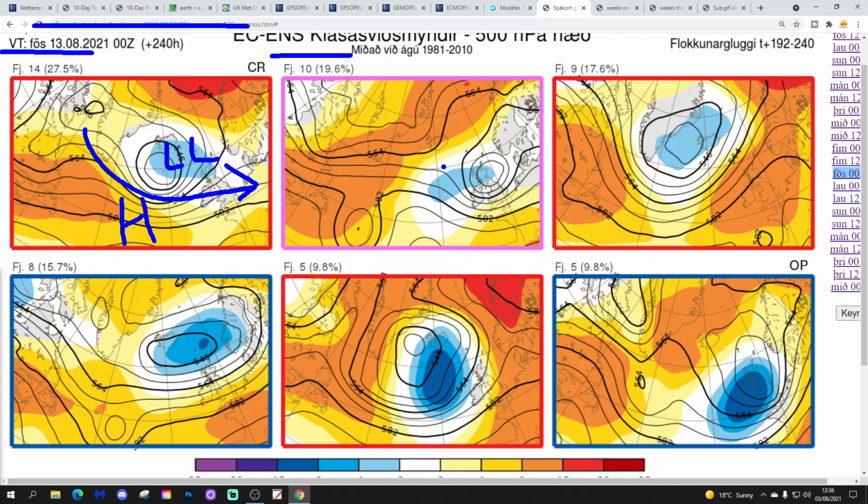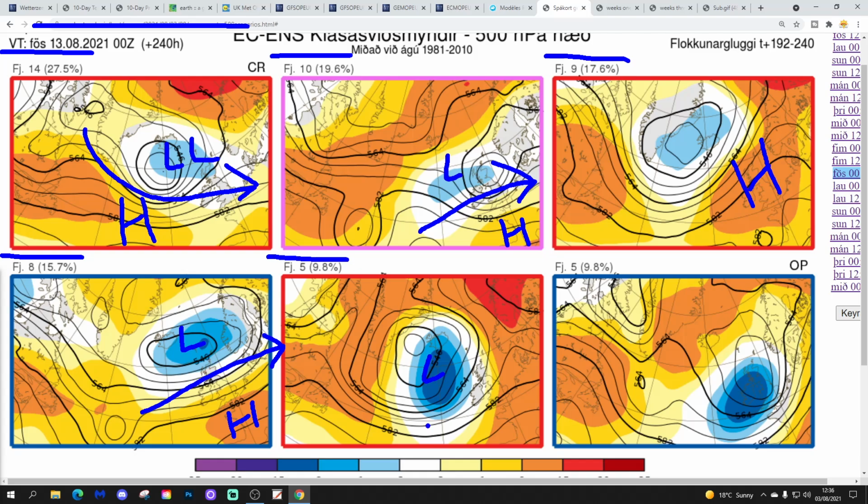10, we'll have low pressure to the north, high pressure to the south, that's going to be rather westerly and rather showery. 9 will have high pressure right over top of the country, mainly dry and pretty warm with that. 8 with low pressure to our north, high pressure to the south, so that's rather westerly. Driest, warmest weather is in the south with that. Most unsettled, coolest weather is in the north.